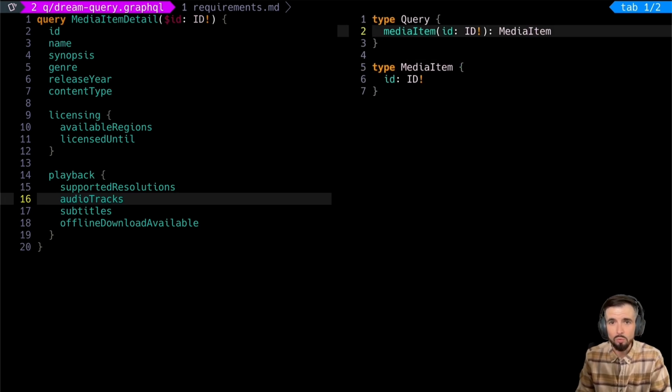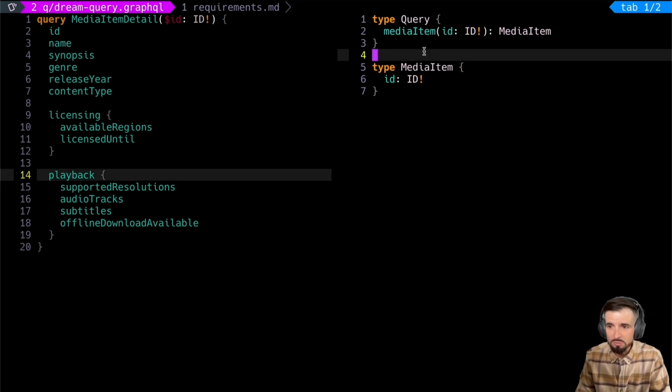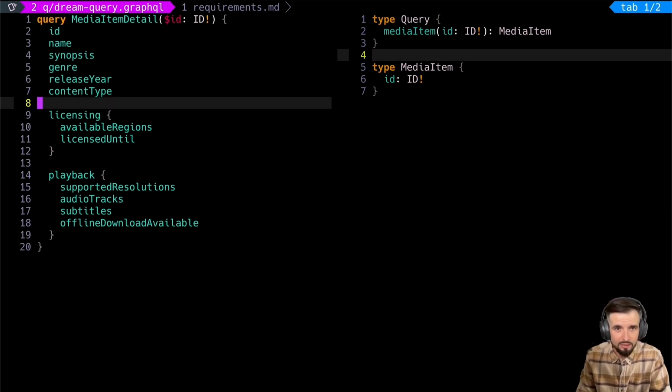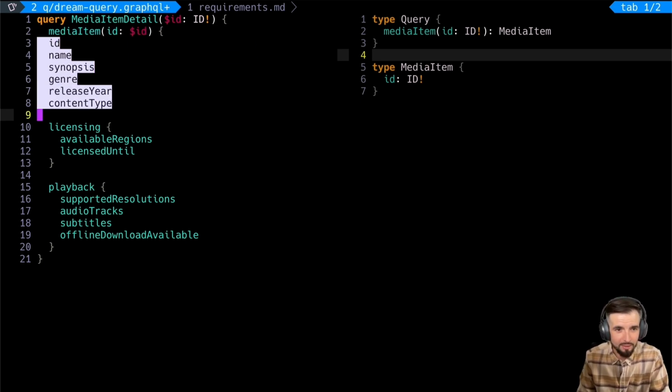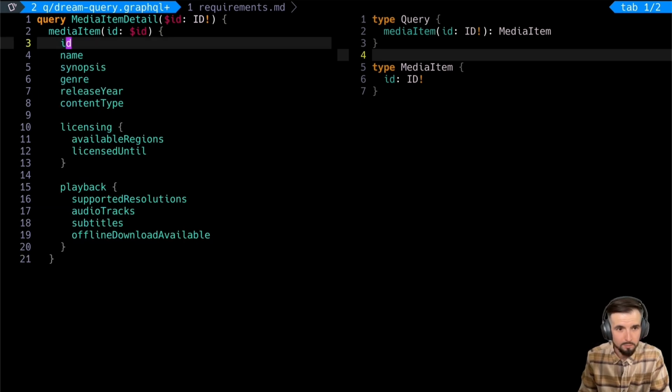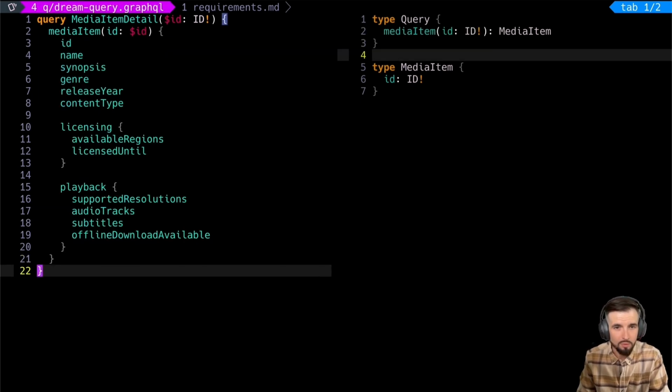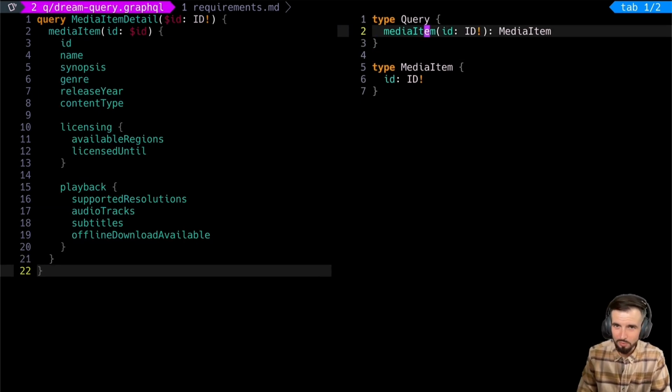Okay, so I've already stubbed out a root query with a media item. And it occurs to me that in our dream query, I left out the actual media item. So we have to pass that ID and nest all this within that. Okay, cool. All right, now a dream query is a dream query.